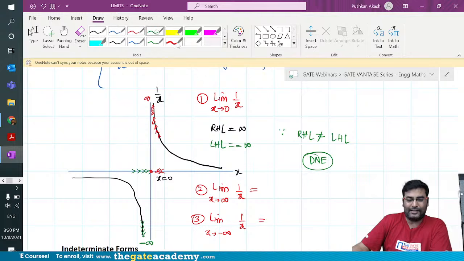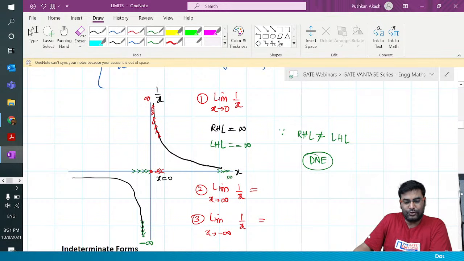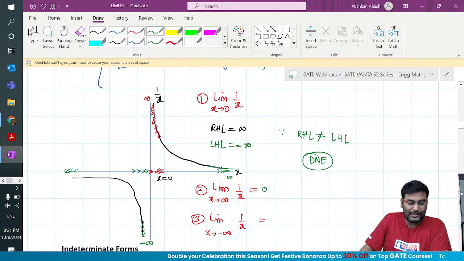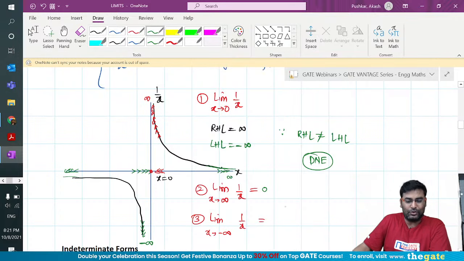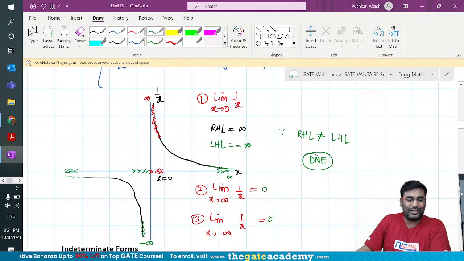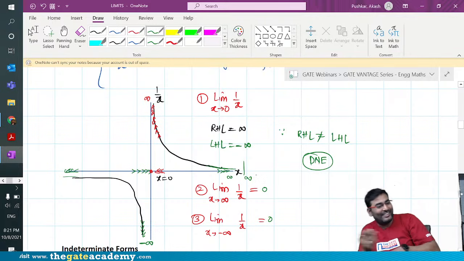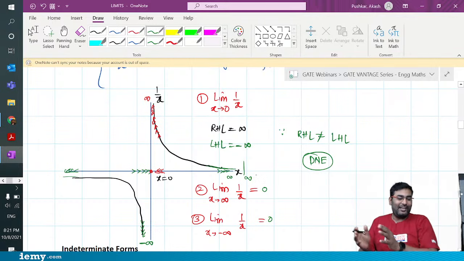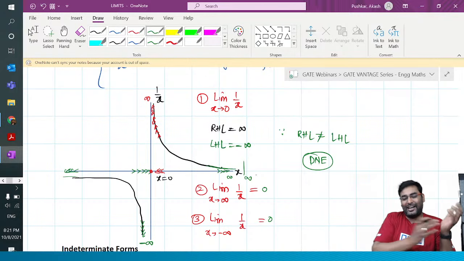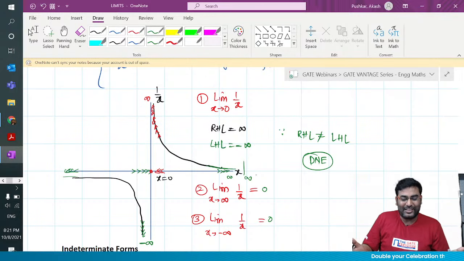So how do you check that? If you are trying to go to infinity, it is going to 0. Similarly, if you go to minus infinity, it is also going to 0. So you can find the limit, and these are not your two-sided limits. Is there something beyond infinity that you can go to the other side and see? No, you cannot. Similarly, you cannot go beyond minus infinity. So it is going to be a one-sided limit.